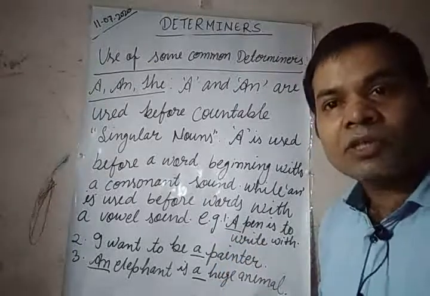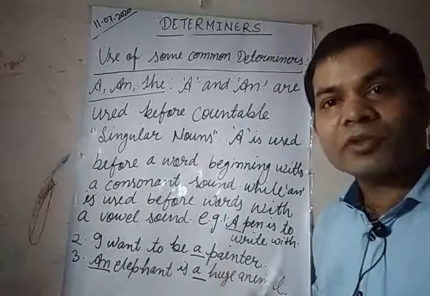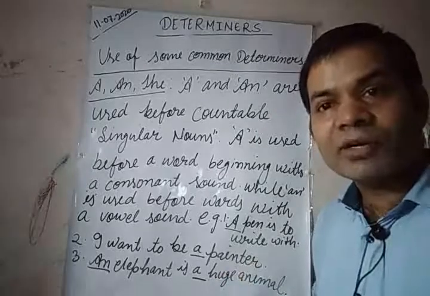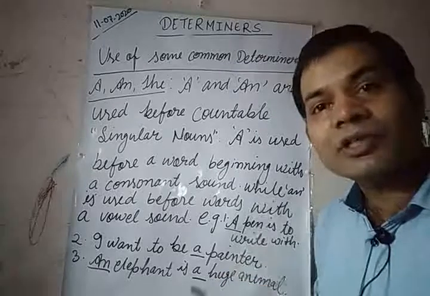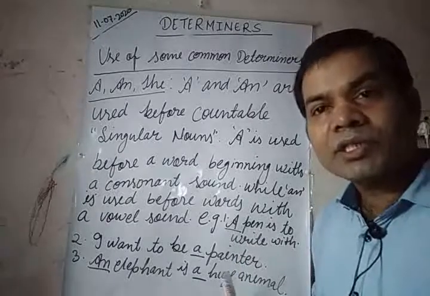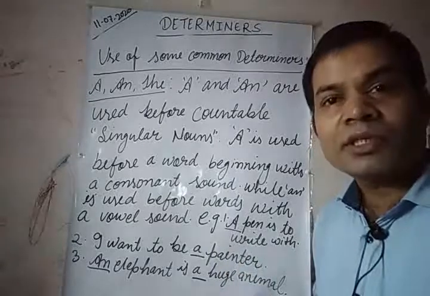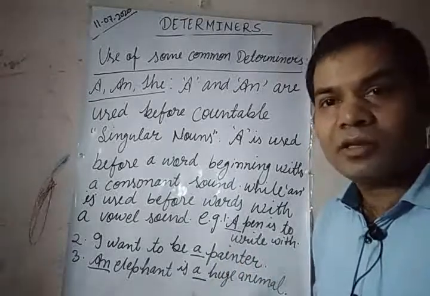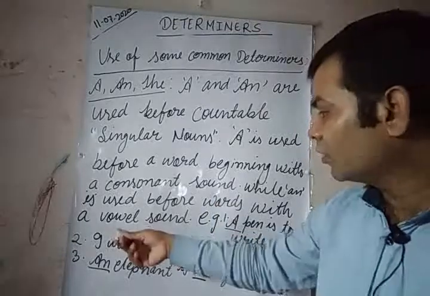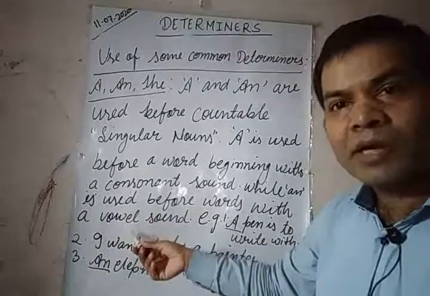You must know, sometimes students get confused that a is used before words beginning with a consonant. No, beginning with a consonant sound, not a consonant. In the same way, an is used before words beginning with a vowel sound, not beginning with a vowel. Let us go through the examples. And many students pronounce it vowel. It is not vowel, it is wall.